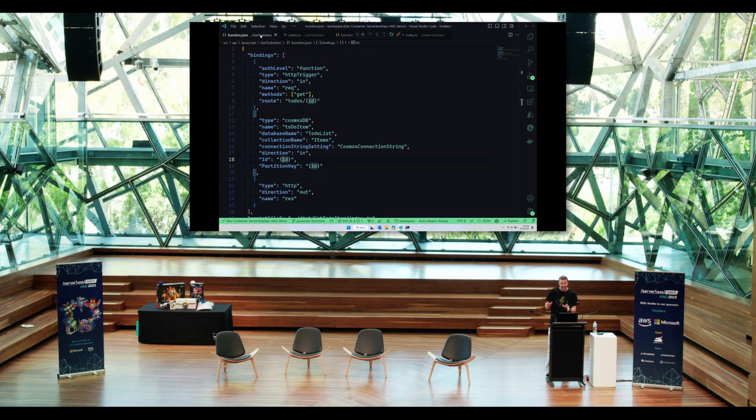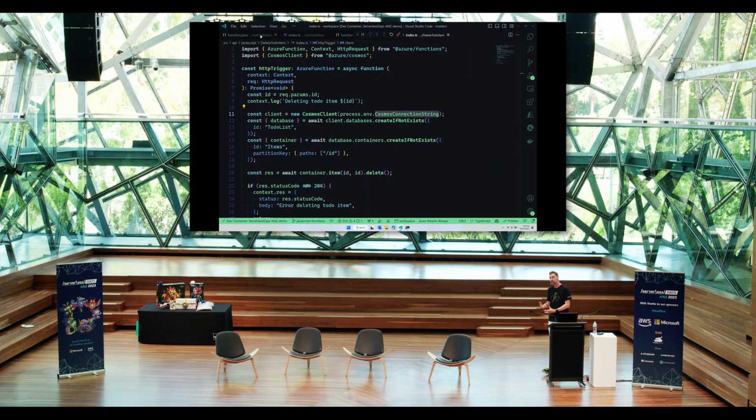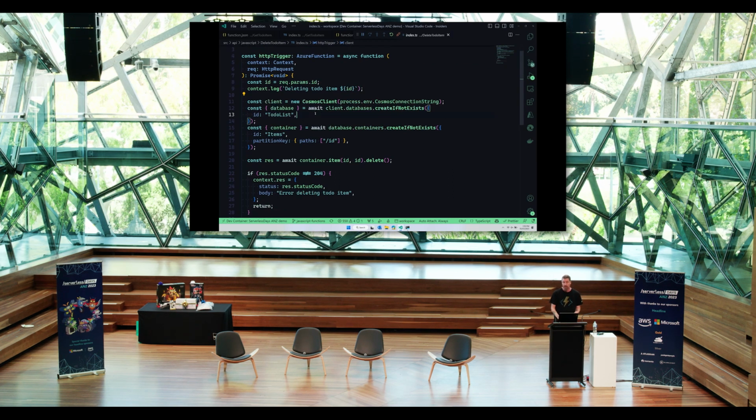and the to-do items. Again, magic strings are starting to creep in. We're just assuming that we got things correct. We're not doing a whole lot of code sharing. And if I need to use a Cosmos client elsewhere, the patch operator, so the put operation, that also needs to establish a connection because it's doing a replace rather than a create. And that's not available via bindings. So we've got to copy and paste this code. It'd be really nice if this could be injected, if middleware could be doing this for us.